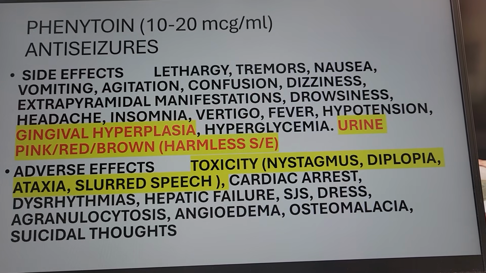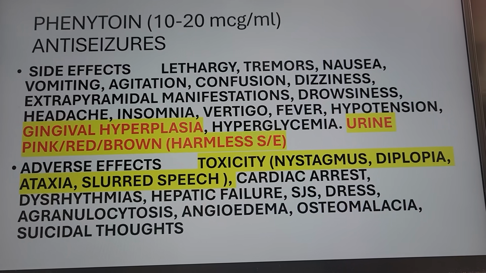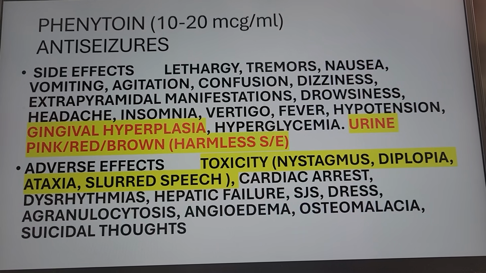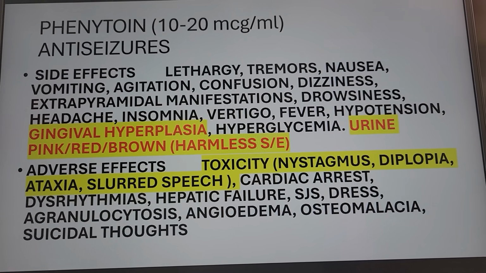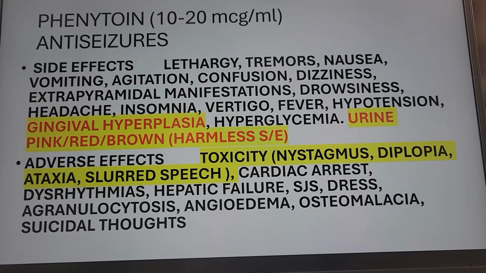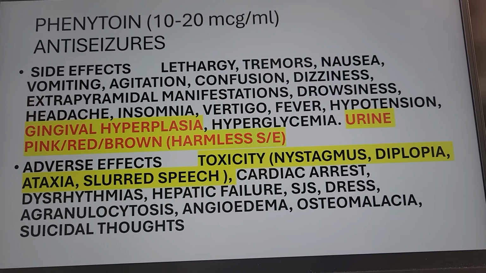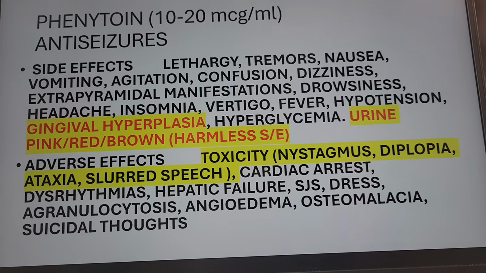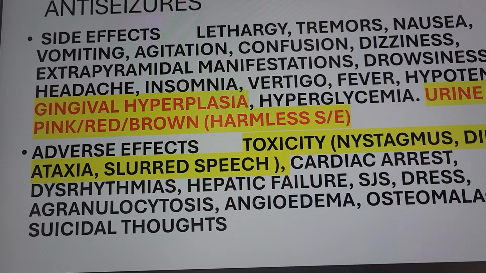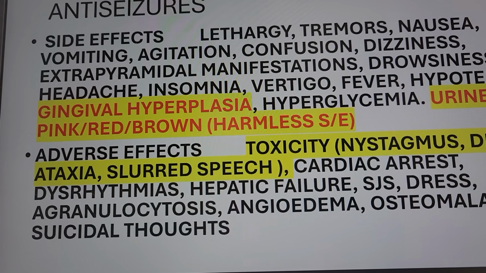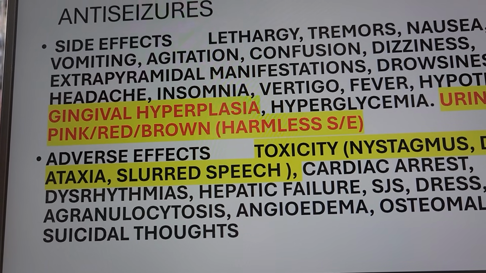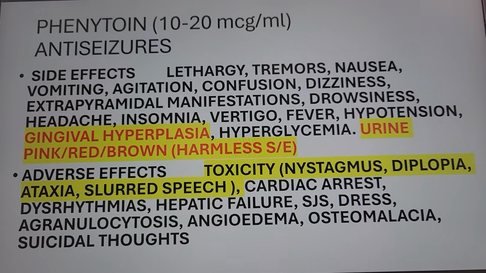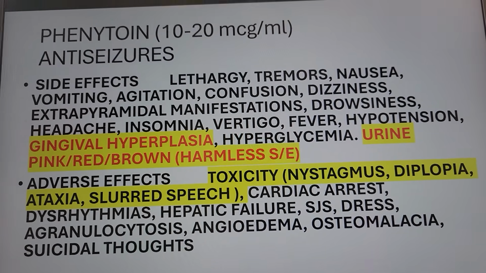So your side effects: lethargy, tremor, nausea, vomiting, right? GI problems, agitated, confused, dizzy, extrapyramidal syndrome, right? Looks like Parkinson's, drowsy, headache, insomnia, vertigo. Some of these are already adverse effects, right? I will report to the doctor. And then fever, hypotension. There you go, gingival hyperplasia. It's not life-threatening, but the gum will be very, very big, right? This is the overgrowth of the gum. Many children, if they always take anti-seizures like this, no wonder their gums are very, very big, right?